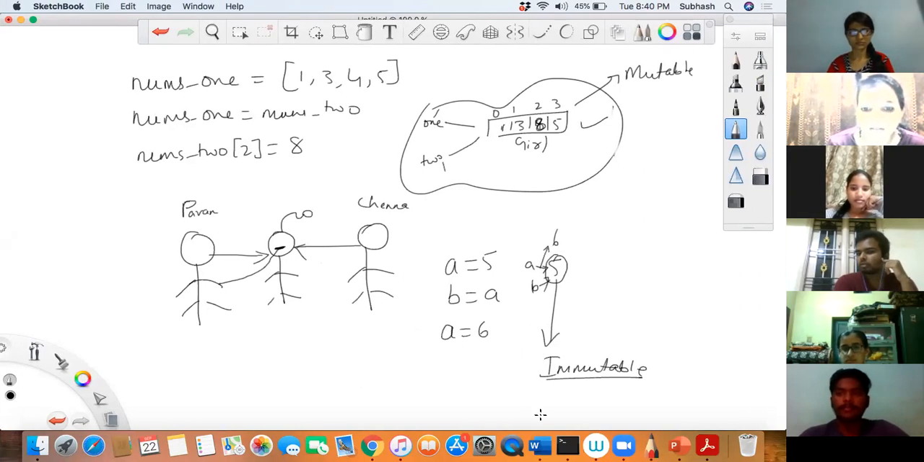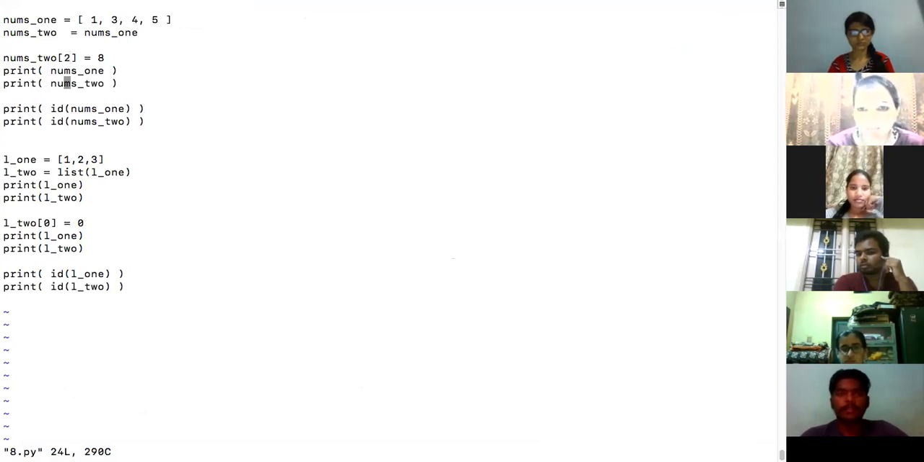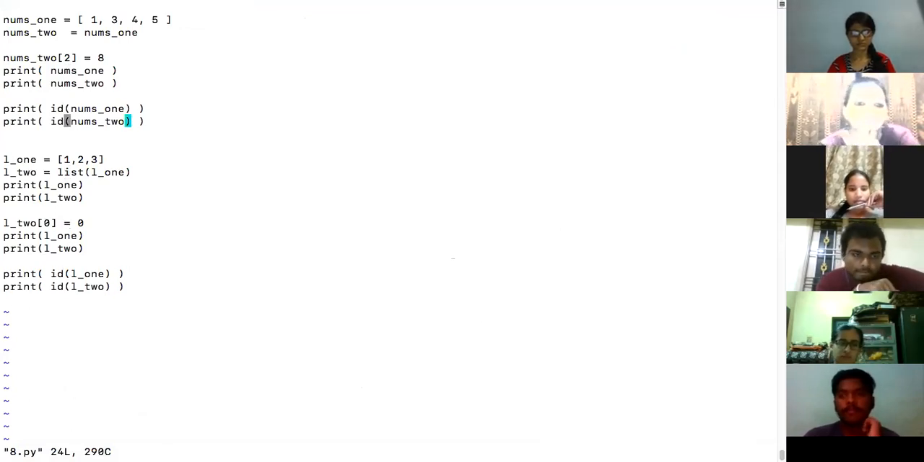Having said that, now we'll go to the next one. According to Bhavana's discussion, id of nums1 and id of nums2 should be the same, correct? Shall we see the first 4 outputs before going to the next one? So the output should be 1385, 1385, and the same ID should be there, correct? Yes or no? Put in the chat box, yes or no. Right, let us try this.